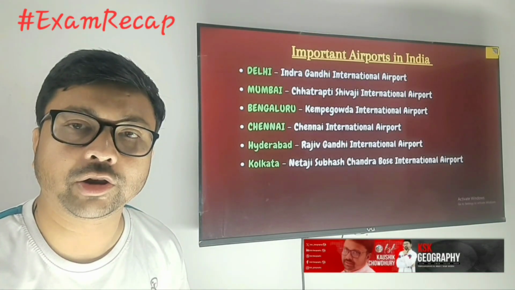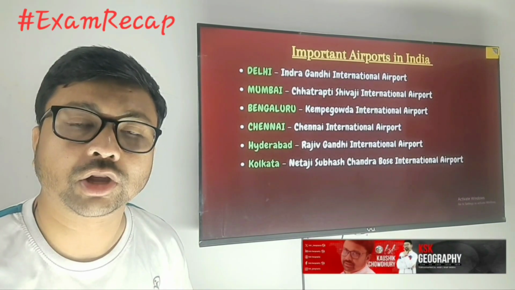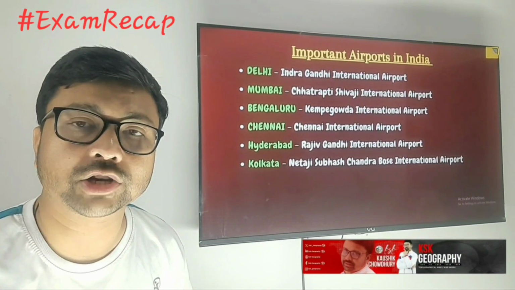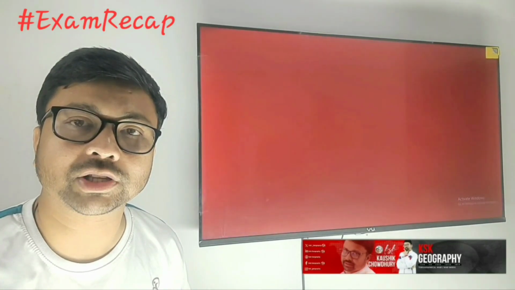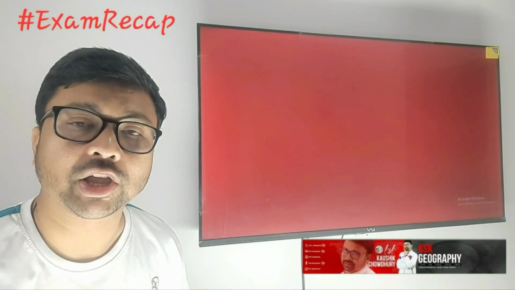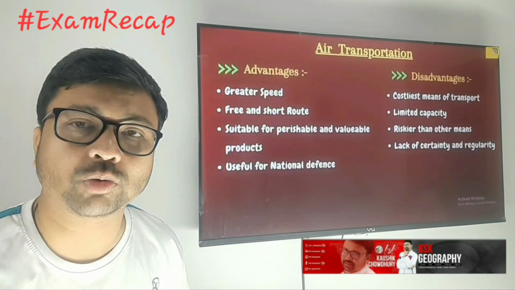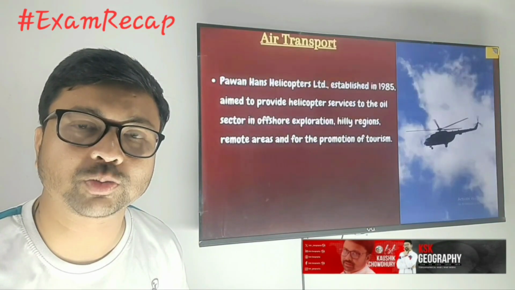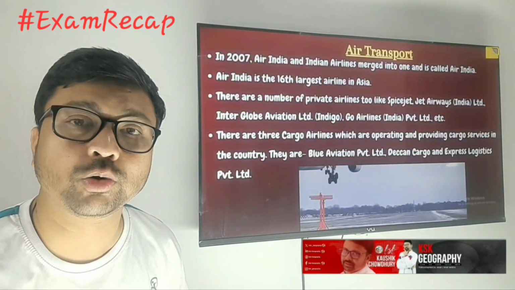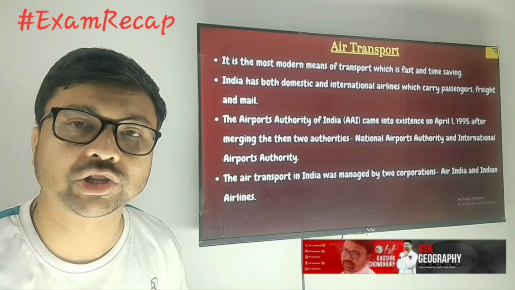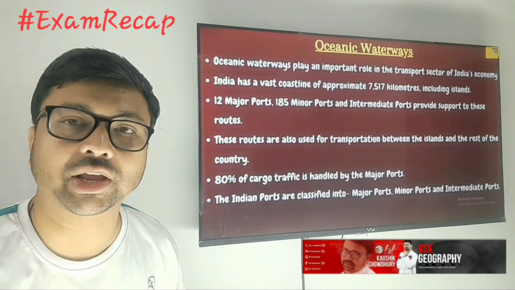One more important question is about the definition of road density. Remember, road density means the total length of road per 100 square kilometers of area. That's called road density. And that's it for the transport chapter. You need to focus on the transport chapter. This is one of the easiest chapters in your textbook, but in your ICSE board exam you need to use the keywords. Without keywords, it will be very difficult to get marks.